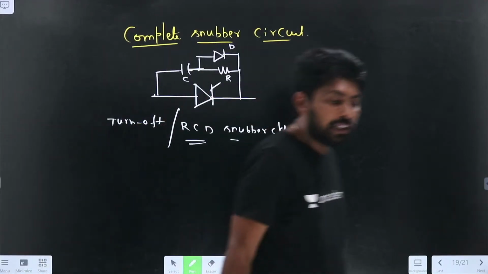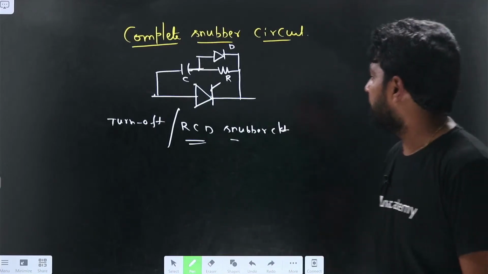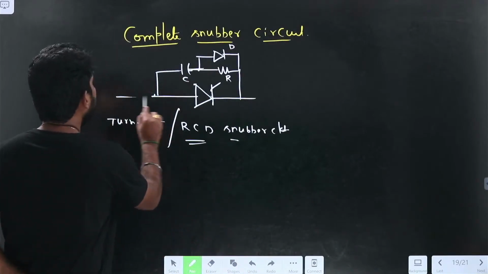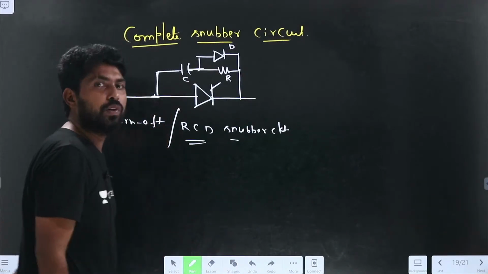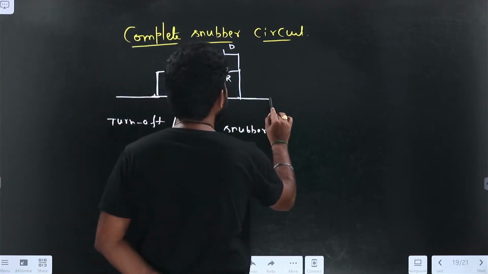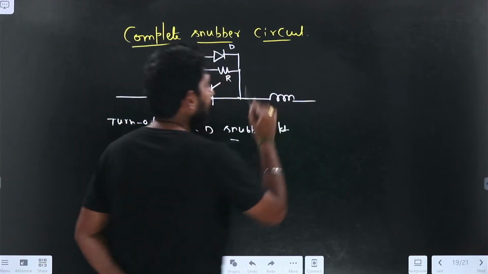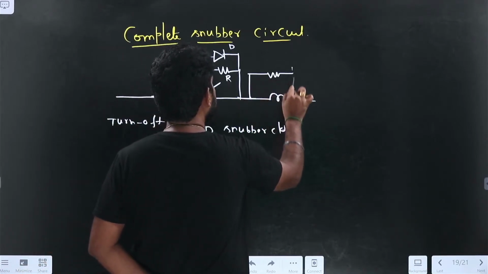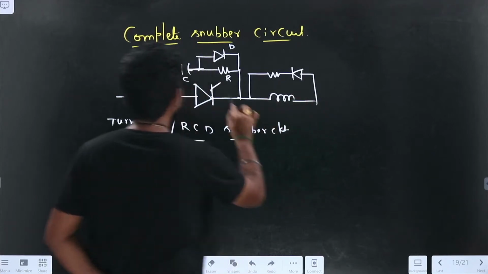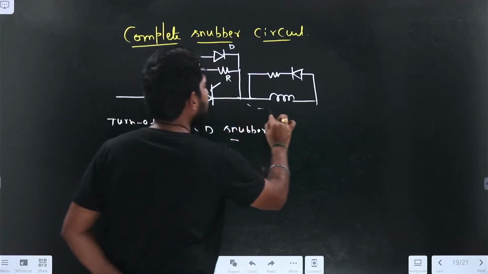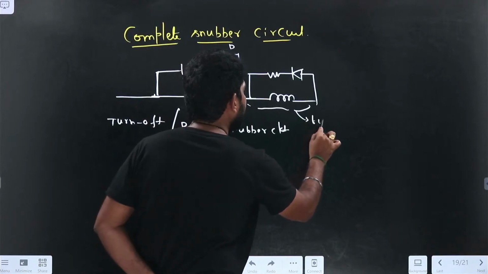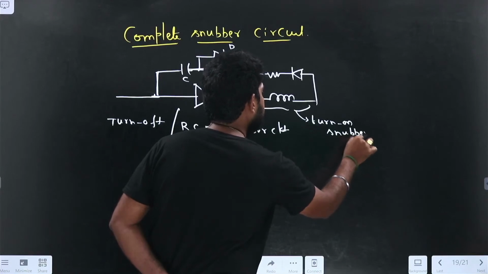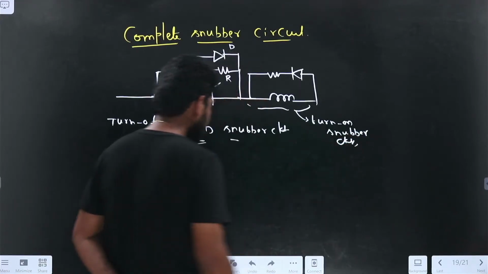Now try to draw the turn-on snubber circuit. How can we draw the turn-on snubber circuit? For the turn-on snubber circuit, we need to keep an inductance here, right? Across the inductance, we need to keep the resistance and the diode. This is the turn-off snubber circuit, and this is the turn-on snubber circuit.